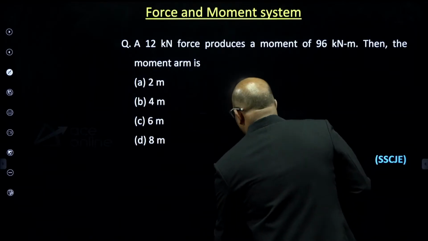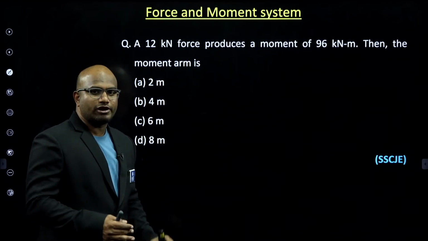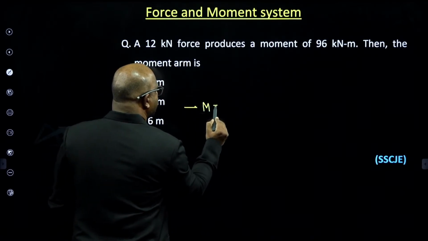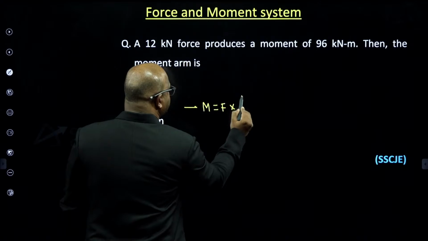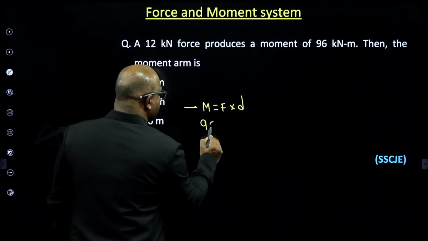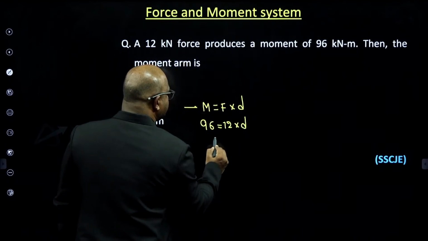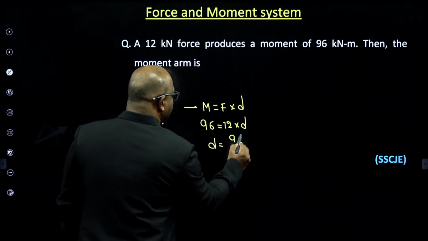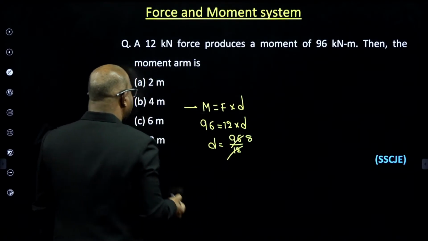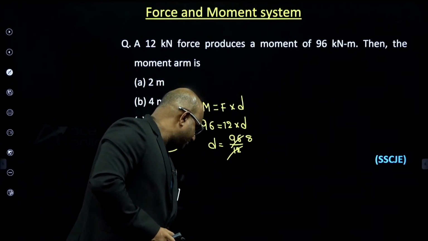He has given that a force is producing that much moment, then what is the moment arm? What is the distance he's asking, guys? How can we find it out? Moment equal to, what is the formula? Force into distance, guys. The moment is how much? 96. Force is how much, guys? 12 into distance. D equal to how much? 96 by 12. How many times will 12 go into 96, guys? 8. The answer is 8 meters itself. I hope this is clear.